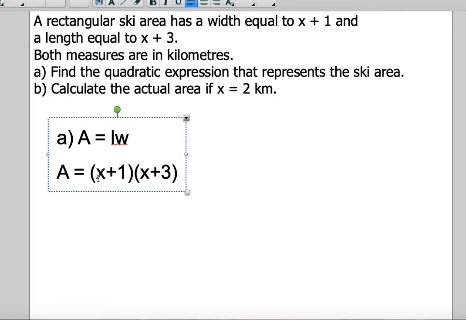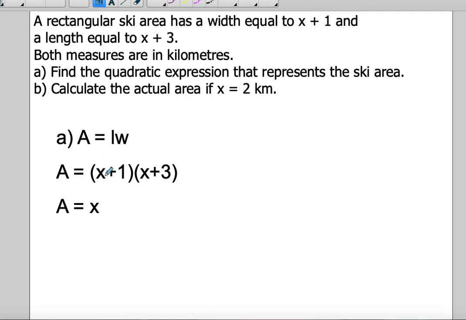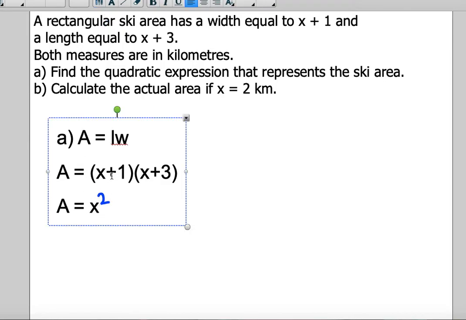So not quite a quadratic expression yet. We need to distribute it to make it have a squared exponent. So x times x is x squared. X times 3 is 3x.